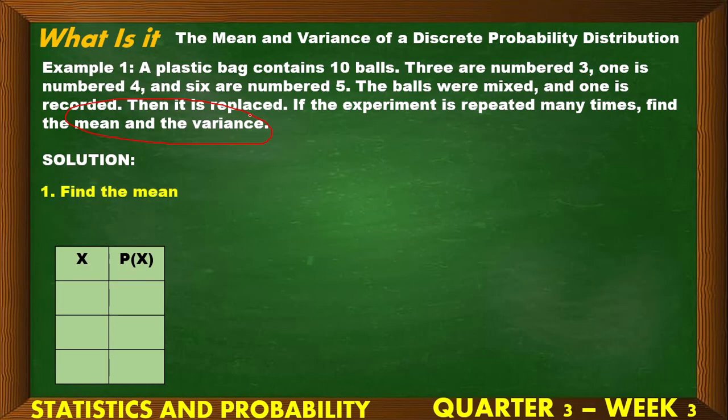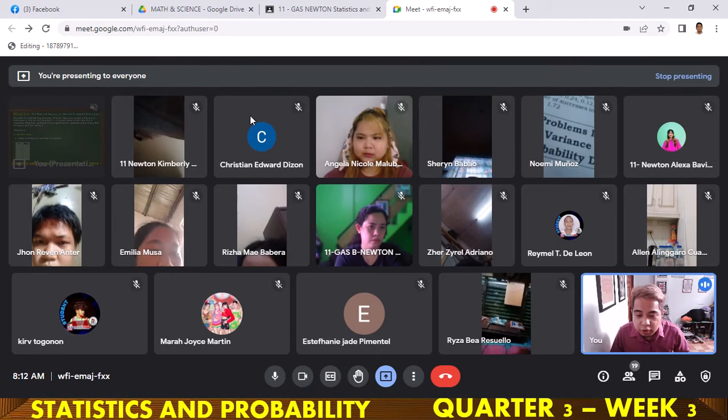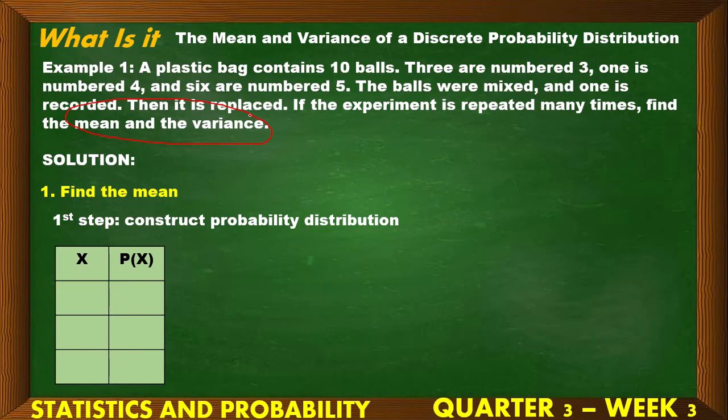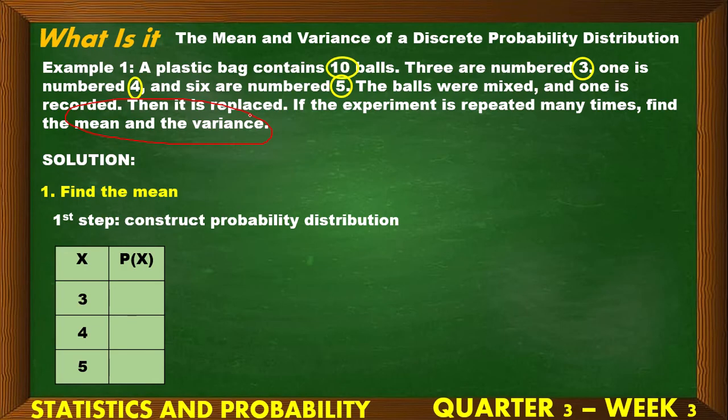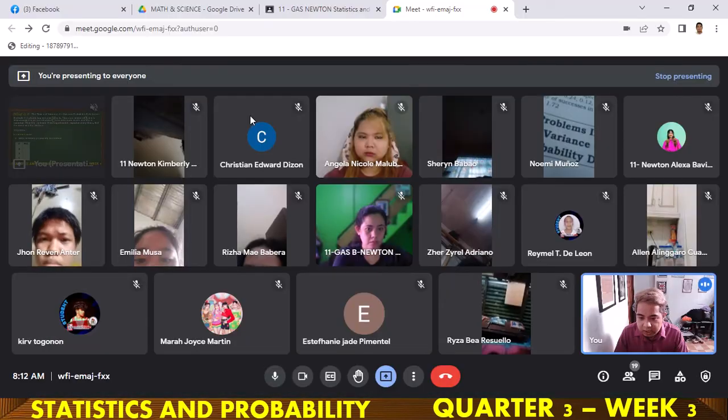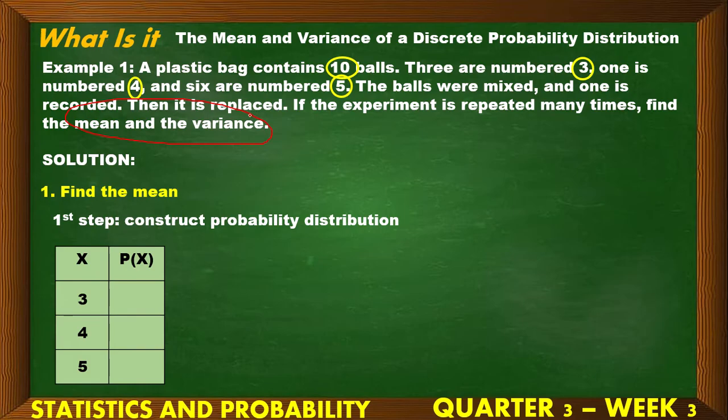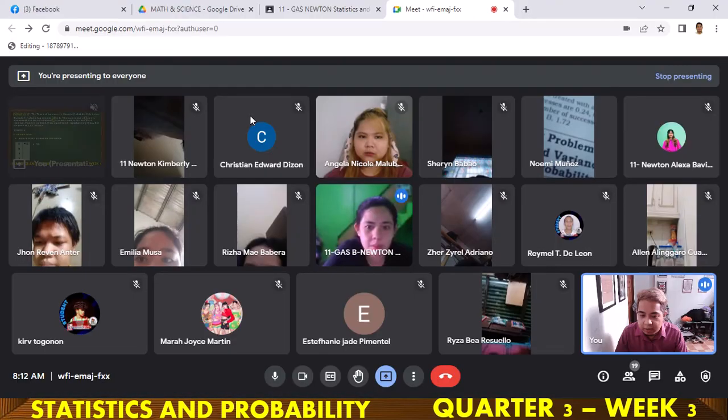Okay, so for the solution, find the mean. Step 1 is to construct a probability distribution table. So copy lang muna natin yung given. Ano ba ang mga given numbers? We have the number 3. Okay, ang ball na number ng 4 at yung ball na number ng 5. Next natin is to solve for the probability. Class, ilan lahat ng bola natin? Ilan lahat ng bola total? 10 balls. So that's the value of our n.